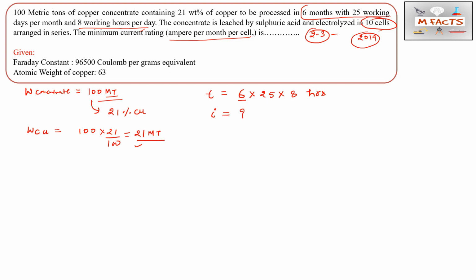Now we'll try to find the values. The Faraday constant is given: 96500 coulombs per gram equivalent. This is the value of Faraday's constant. And the atomic weight Z is also given, that is 63.